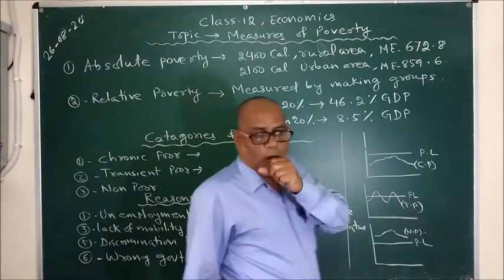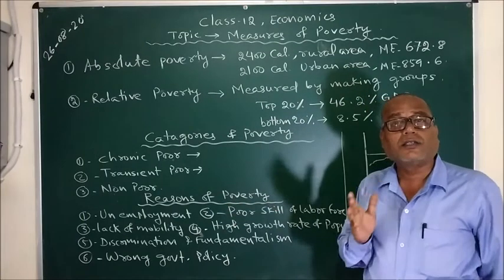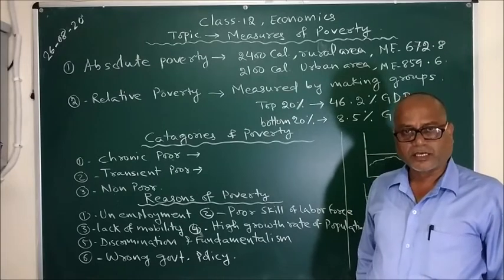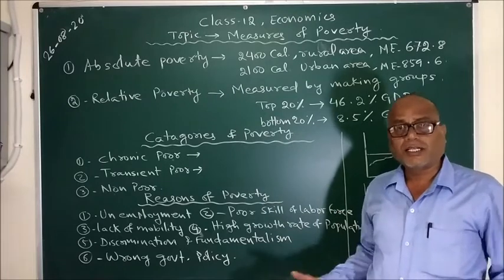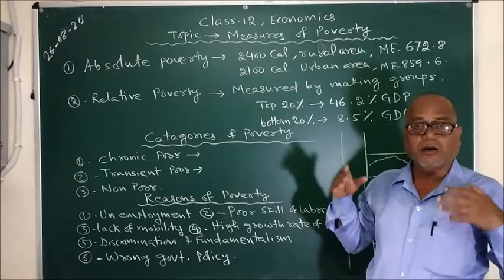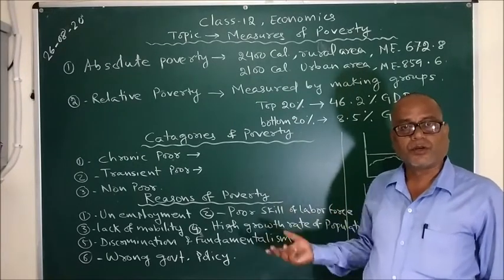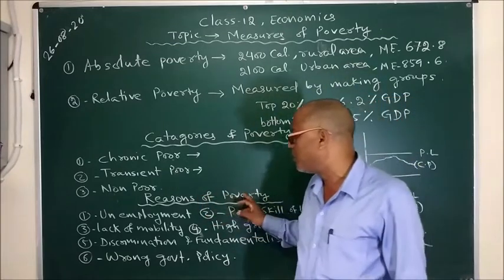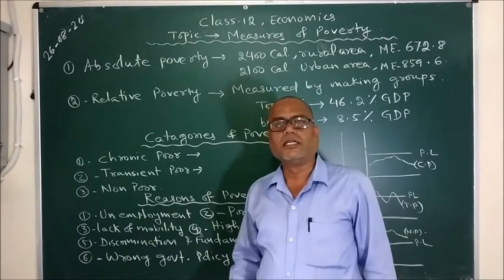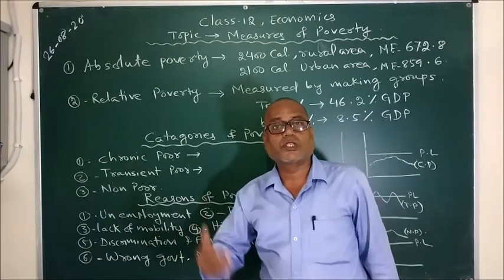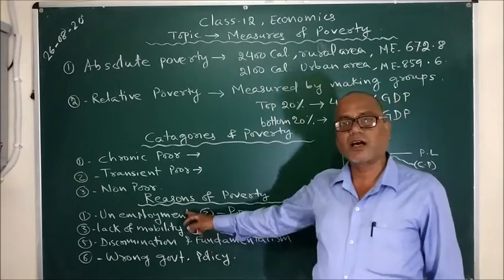Now come to the concept of what are the reasons that why at all there is poverty in a nation? Why is there poverty, or why are some people not able to earn sufficient for their requirement and some people earn more? The reasons of poverty, the first point is unemployment. If a person is not employed, then he doesn't have a source of income. That's why he remains always below the poverty line and he is termed as poor.